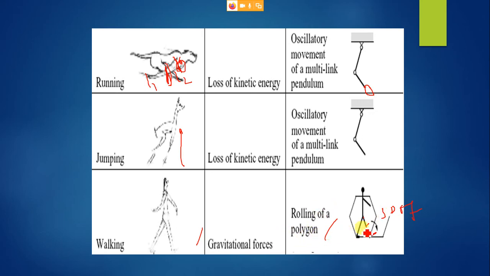Whatever the kinematic motion you get is basically a rolling polygon. Okay, you can just have a look. When the first step is made forward, it will take one end of a typical polygon, followed by the second step. It follows the same pattern. So you will get a polygon. If you roll a polygon on a straight line, like a person walking on a straight line, the movement will be exactly like a polygon movement, right?